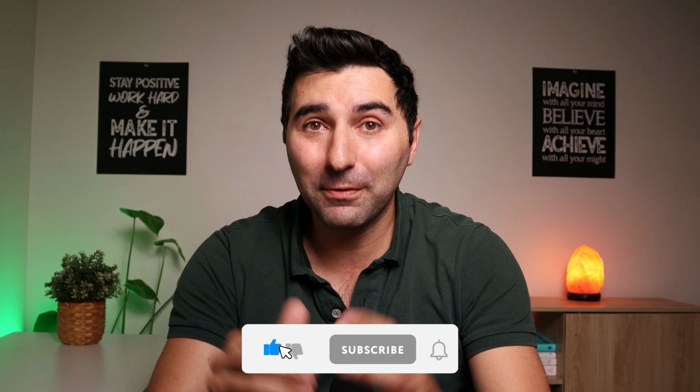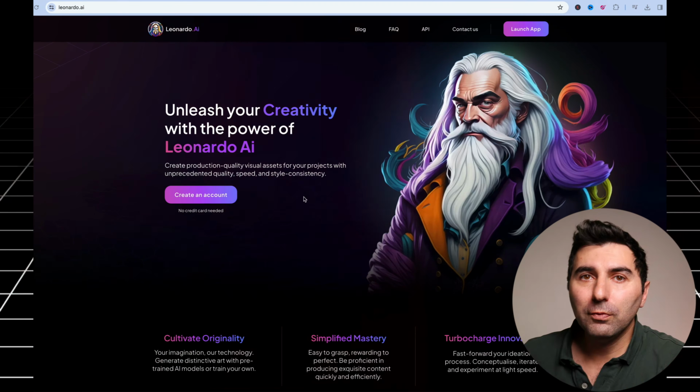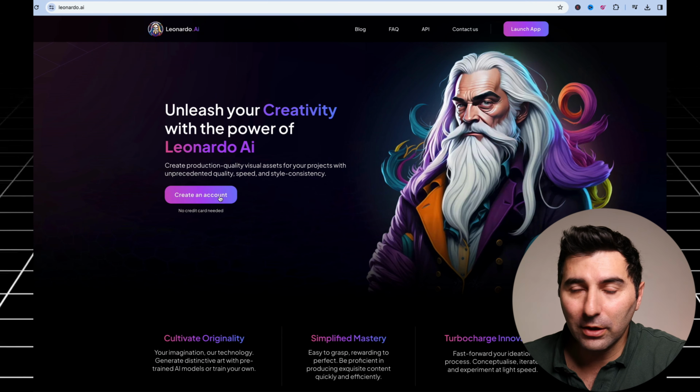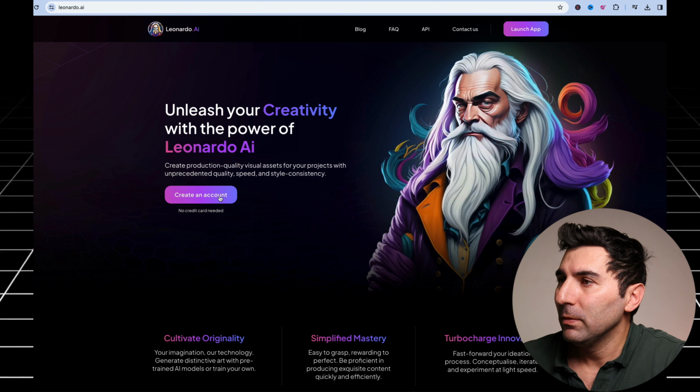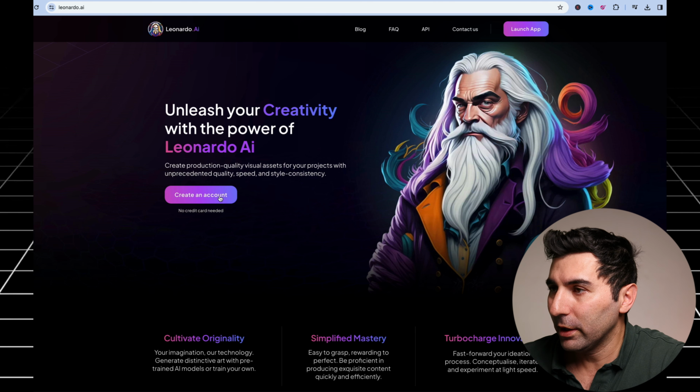Let's jump into the first step, which is collecting our source image. For this step, you can use a variety of AI tools, but for this example, I'm going to use a powerful AI tool called Leonardo.ai. So we go to this website, Leonardo.ai, and here you can see there is a button, create an account. So you go ahead and make your account here.